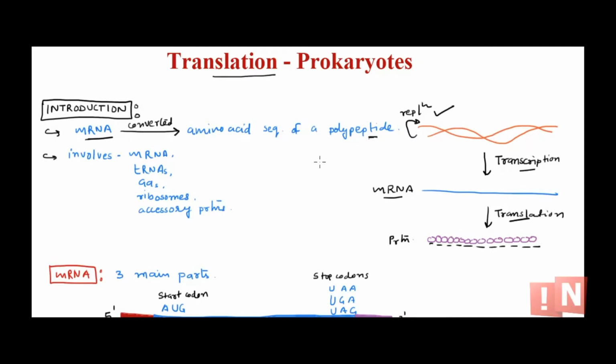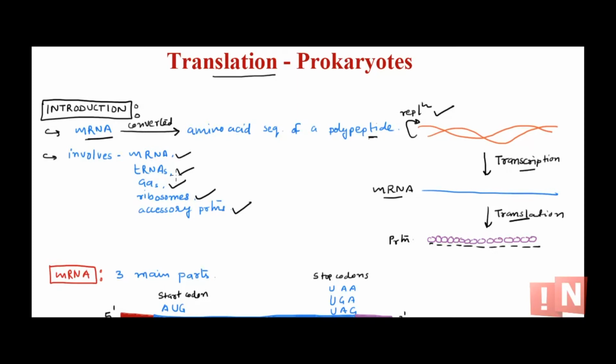Now when it comes to translation, the molecules or the machinery that we need is mRNA, of course, because that is the information template that has all the codons. We have the transfer RNAs that bring in the amino acids. We have the amino acids themselves, ribosomes where the translation occurs, and other accessory proteins that are needed for synthesis of protein. We will just have a look briefly at mRNA, tRNA and ribosome, because I think that will help us a lot to understand the actual process.